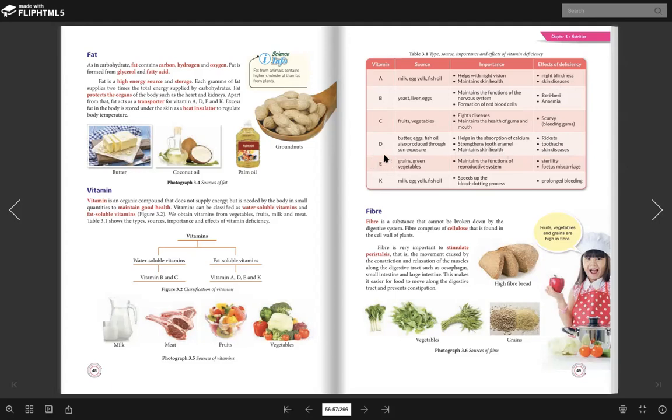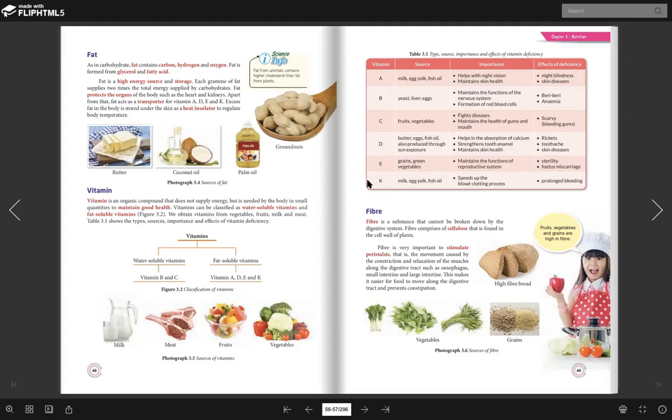Okay. How about vitamin E? You can gain in the green vegetable. Fungsi dia untuk apa? Maintain the function of reproductive system. If you lack of vitamin E, you will have sterility and fetus miscarriage. Fetus miscarriage ni keguguran, sterility ni maksudnya akan jadi mandul lah. So those who have trouble to gain child, offspring or whatever, they should consume more vitamin E.